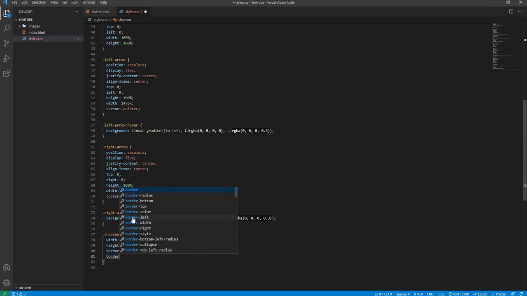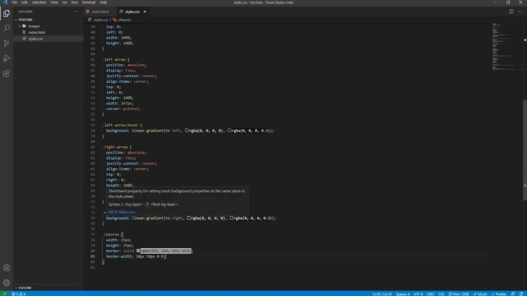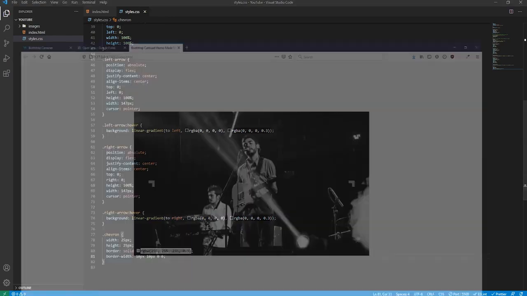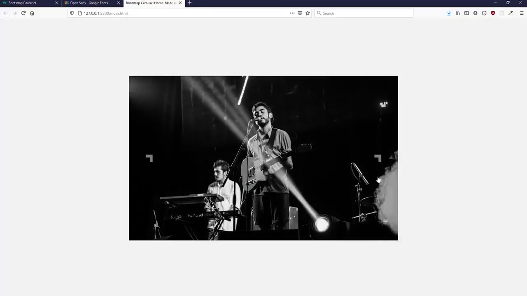And we'll give it a border width property. And we'll say 10 pixels, 10 pixels, 0, 0. So this square actually only has borders on its top side and its right side, but not on its bottom and left. So this creates this chevron effect here, but obviously they're not rotated properly.